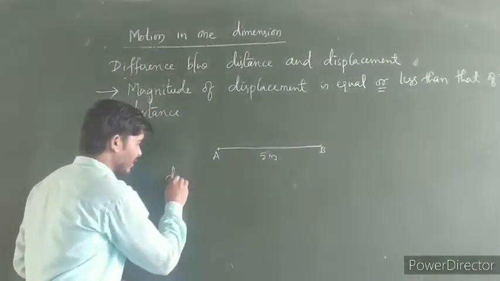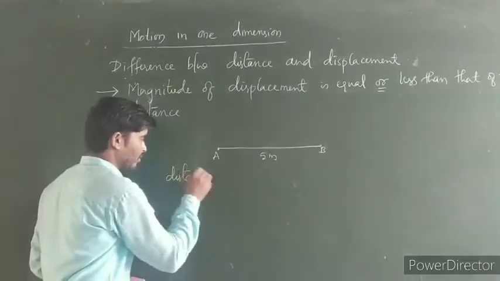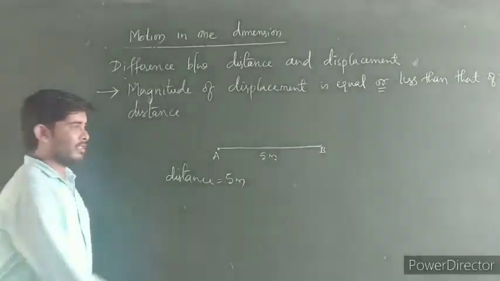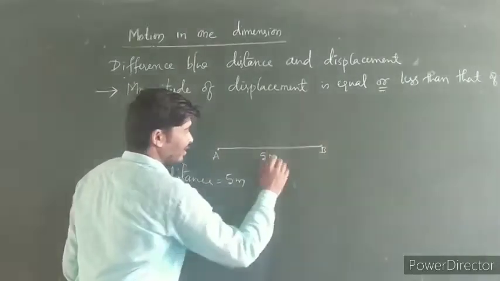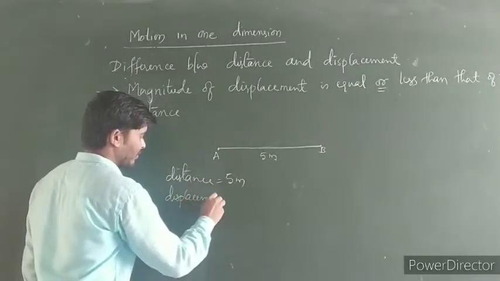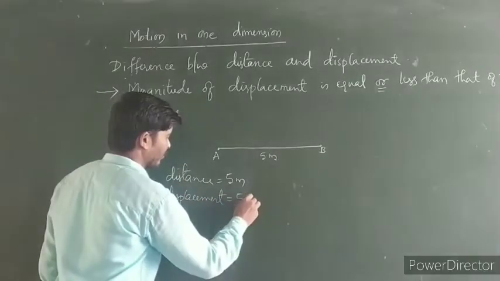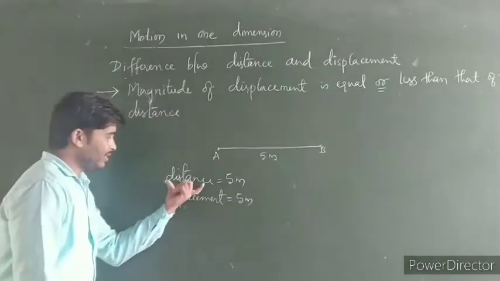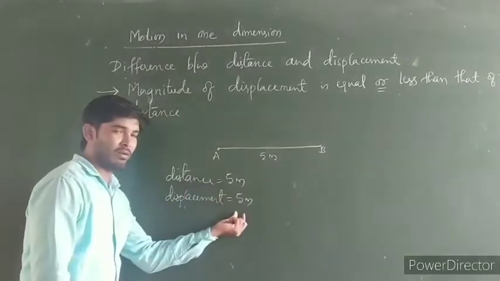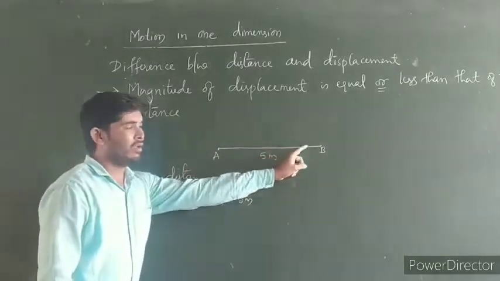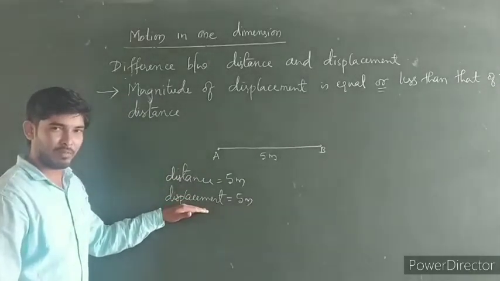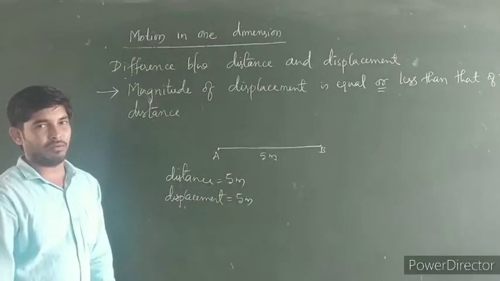So what is the distance in this case? 5 meters. And what about the displacement? It means the shortest distance between initial position and final position, that is the same. Displacement is also 5 meters. So when are the magnitude of distance and the magnitude of displacement equal? When a body is moving in a straight line path, then the magnitudes of distance and displacement are equal.